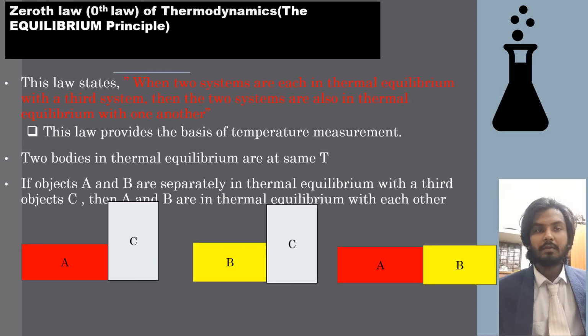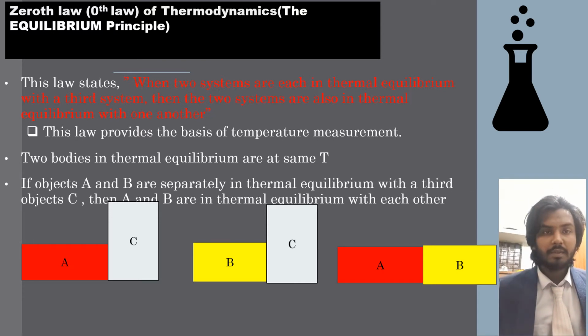Next slide, which is about the zeroth law of thermodynamics, the equilibrium principle. The law states that when two systems are each in thermal equilibrium with a third system, then the two systems are also in thermal equilibrium with one another.